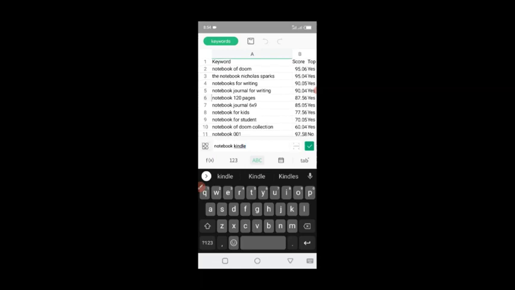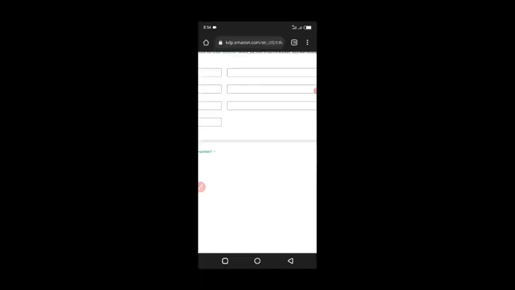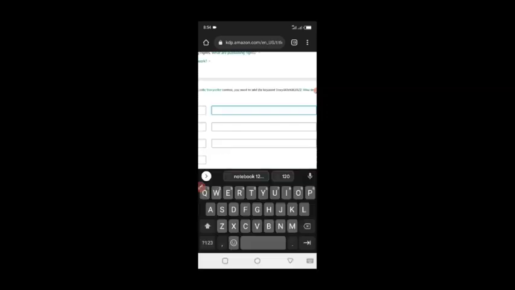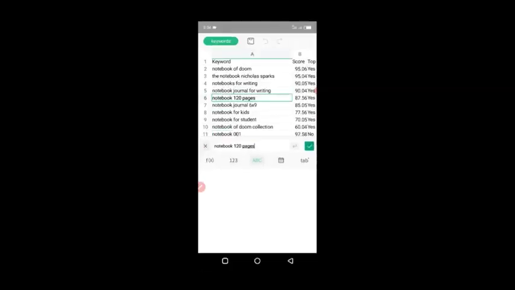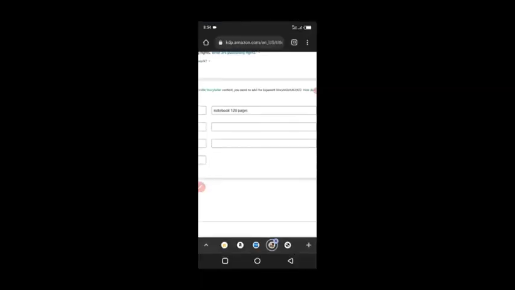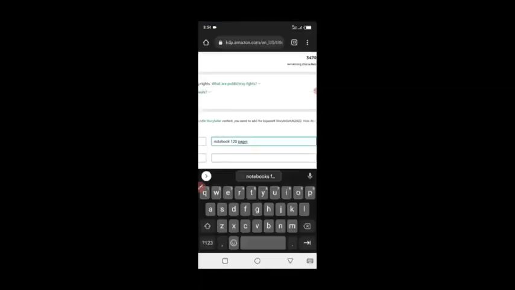I'm going to copy this because this book is actually 120 pages. So I'm going to copy it, and I'm going to paste it here. And I'm going to take another one for students. Student is 70, so low. I'm going to take for writing. For writing, I'm going to copy it. I'm going to paste it somewhere here.